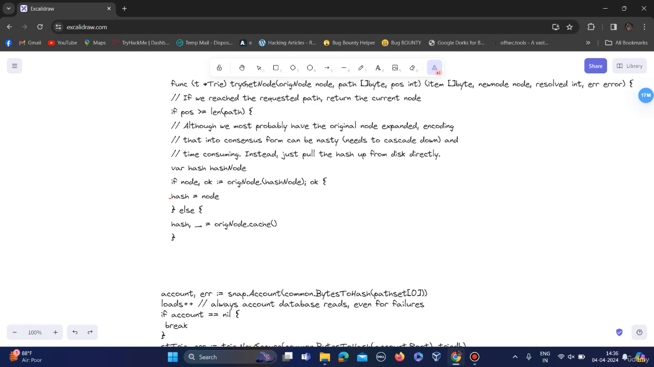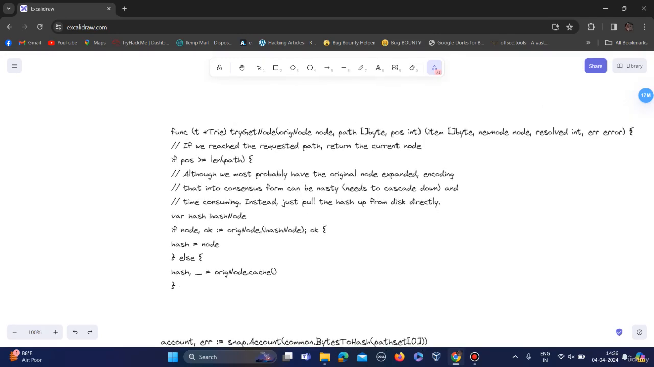Otherwise it calls the cache method on the origin node to fetch the node's hash from this. You don't need to understand this whole code in depth, just try to get a rough idea. I'm explaining this again: this tryGetNode is a function which takes these four parameters and returns these four values.